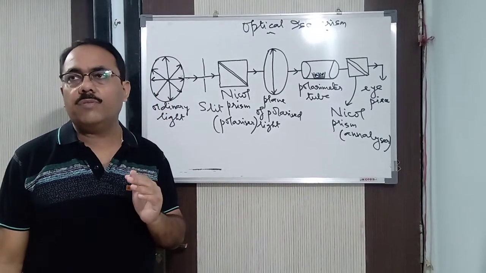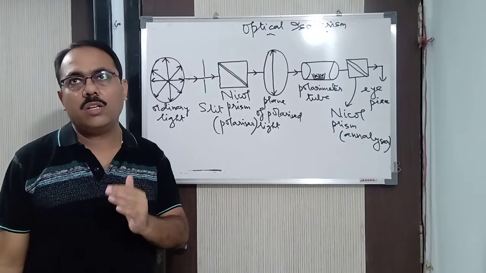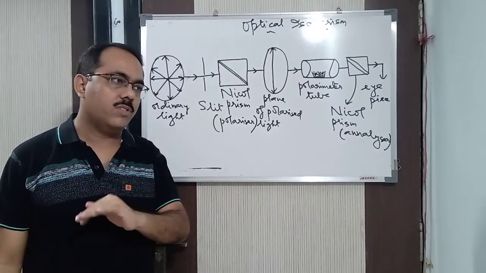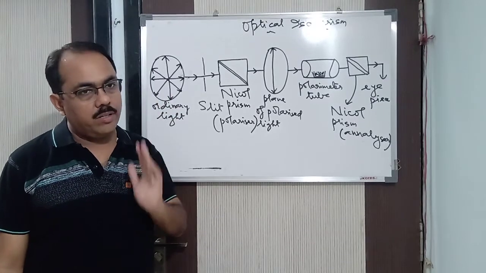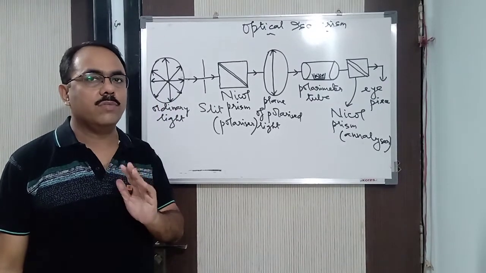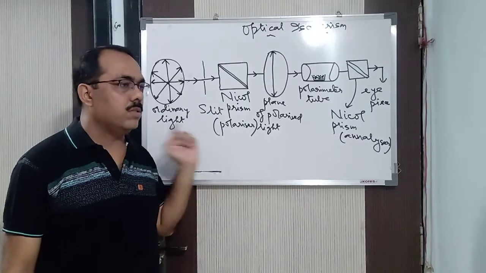Under structural isomerism, you have studied chain, positional, functional, ring chain, tautomers, metamers. You have studied all those things. Under stereoisomers, you have studied geometrical isomerism and optical isomerism. So this is your optical isomers.